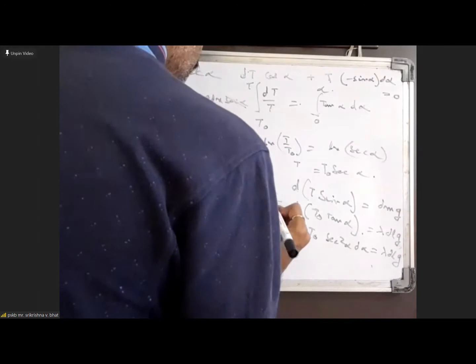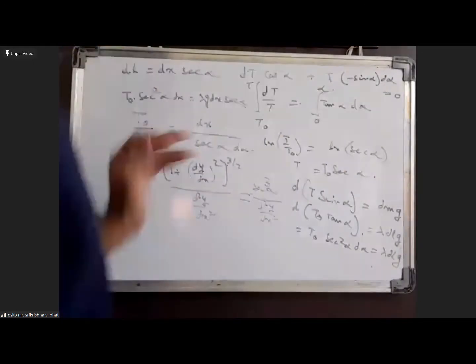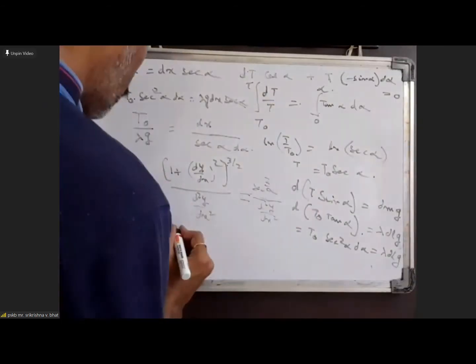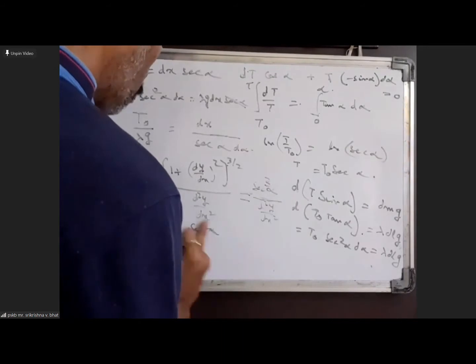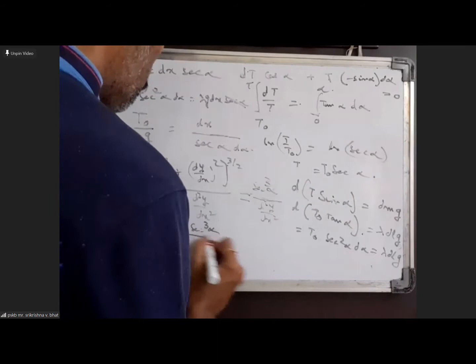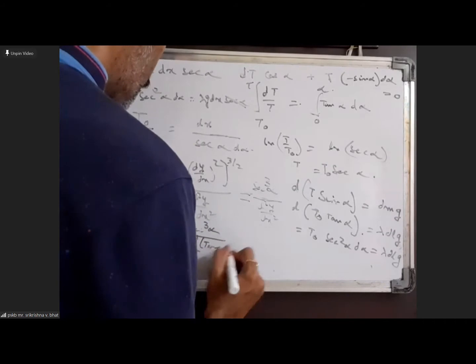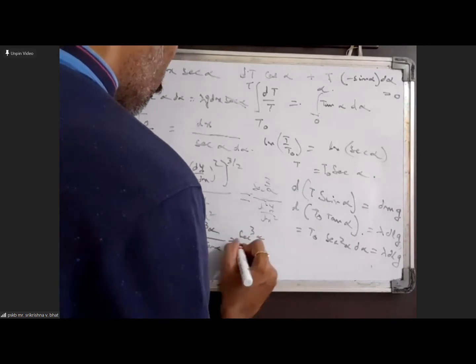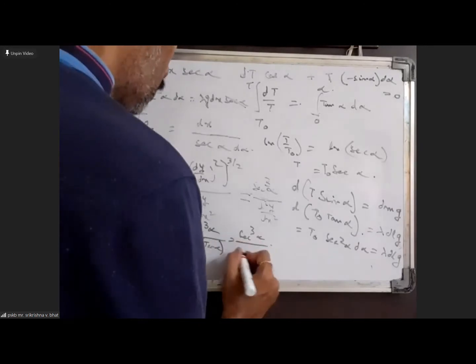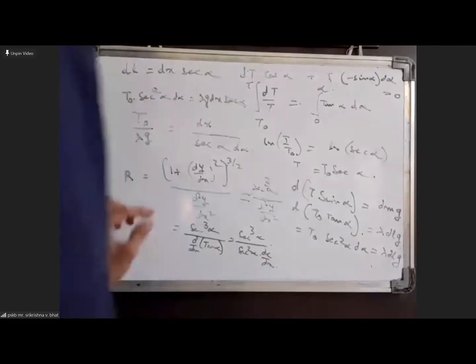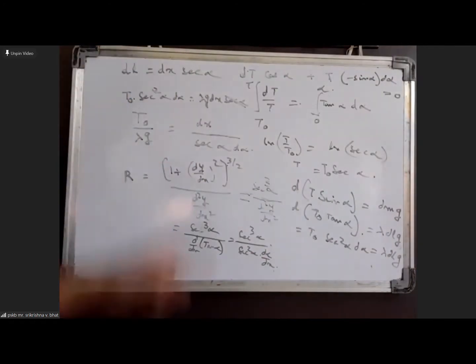The denominator, d square y by dx square, can be written as d by dx of tan alpha. So we have secant cube alpha by d by dx of tan alpha, which is nothing but secant square alpha into d alpha by dx. But here we have dx by d alpha.